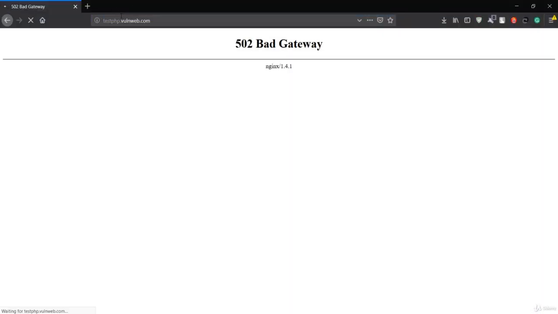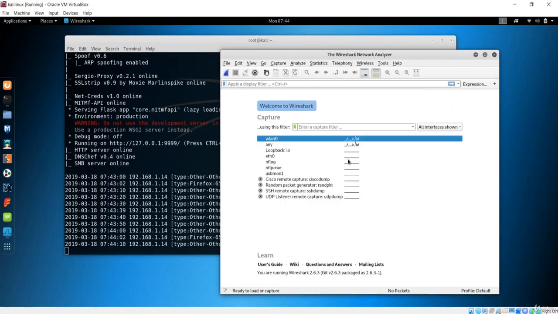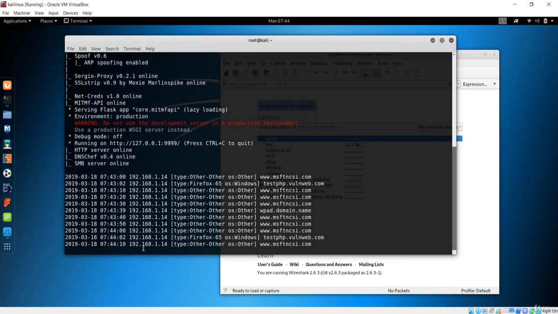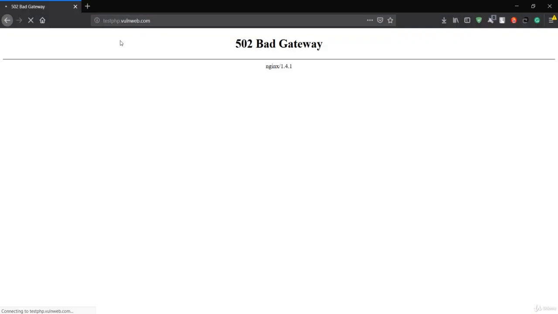So let me just press enter one more time. It is showing the bad gateway. So let's press one more time, and you could see again we have this testphp.vulnweb.com running, and you could see the spikes over here. So this is the traffic generated by this machine but not by Kali Linux. So let's run it one more time because it is not working properly.